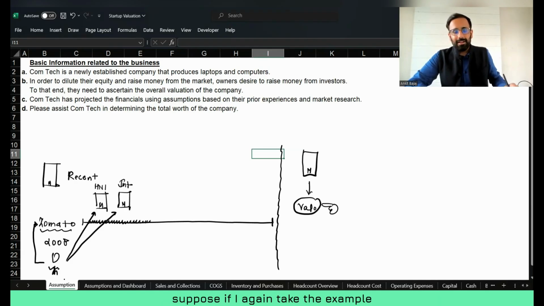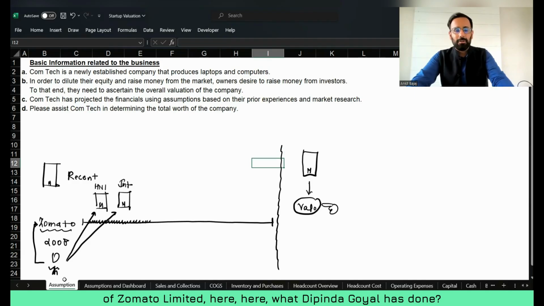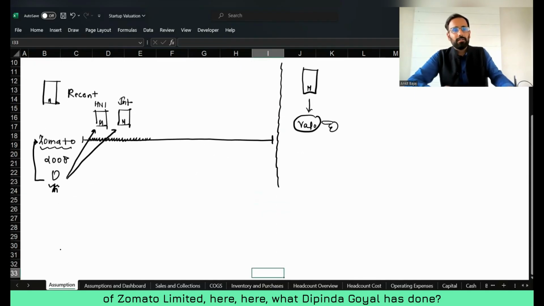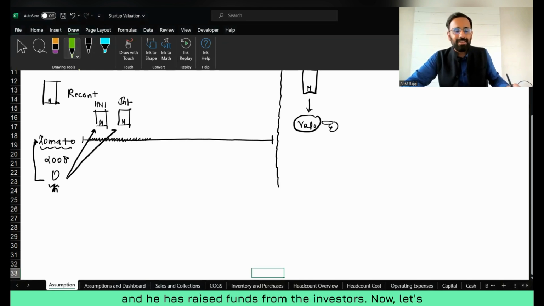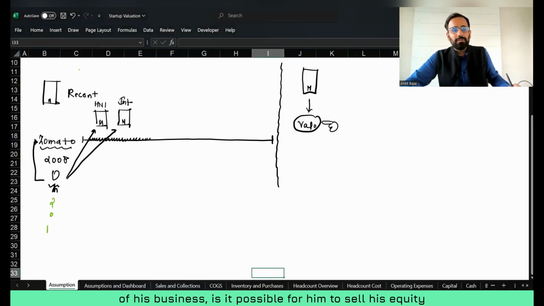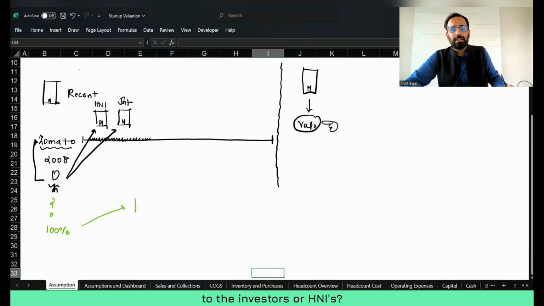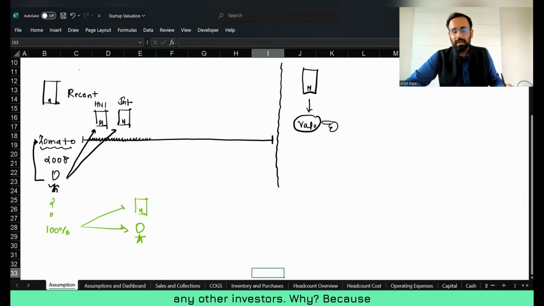Let's again take the example of Zomato Limited. Deepinder Goyal went to several investors and raised funds from them. Suppose he did not know the value of his business, would it be possible for him to sell his equity to investors or HNIs? No, he would not be able to sell his equity. Why?